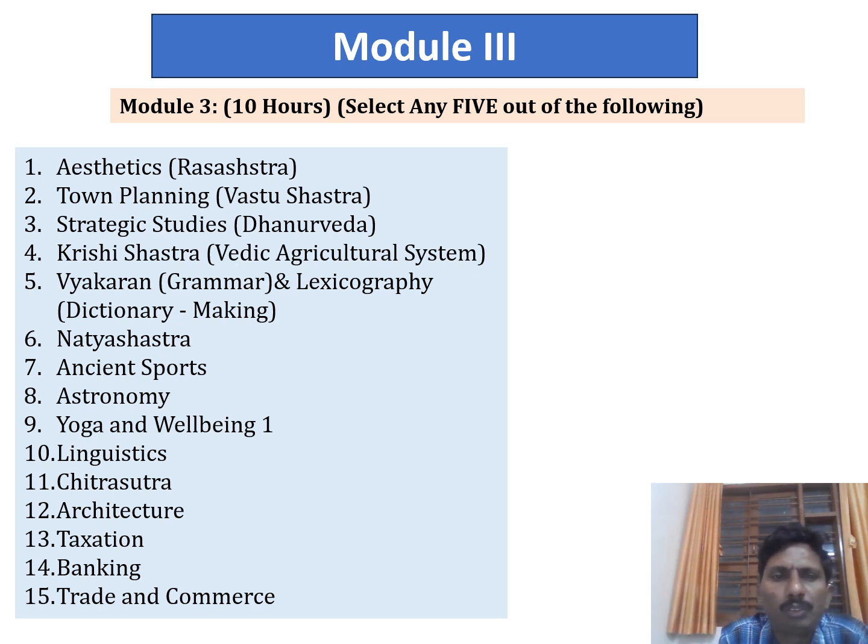Generally, as we are going through the science, we can go to articles like Krishi Shastra. We can also go through ancient sports, astronomy, architecture, and taxation, which are somewhat well-known articles. Vyakaran is also a very good topic, and there are various subpoints on the basis of which you can explain the topic. Out of the 15 articles, only 5 will be taught in class, and according to that you should be prepared for the examination.